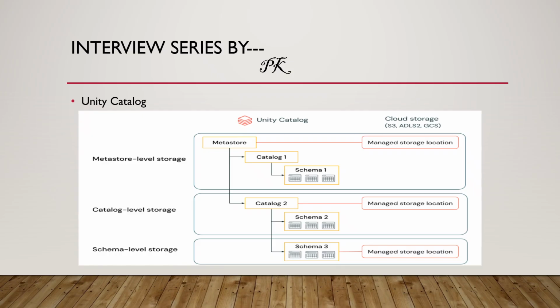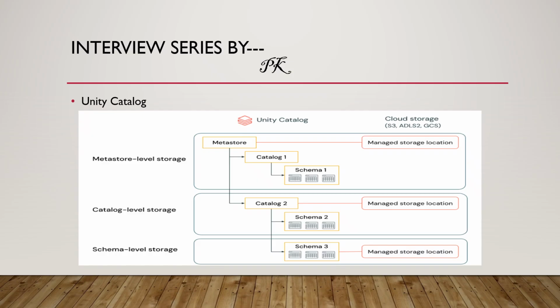So it will provide data security. Simply, it is a centralized governance layer which will provide security, or else data lineage. It's a single source of truth for all our data governance.